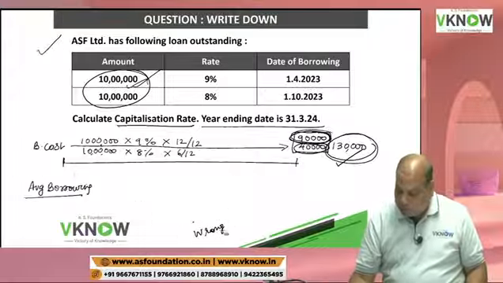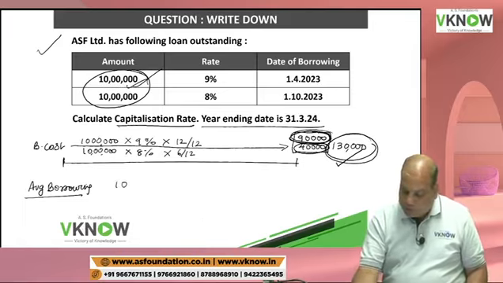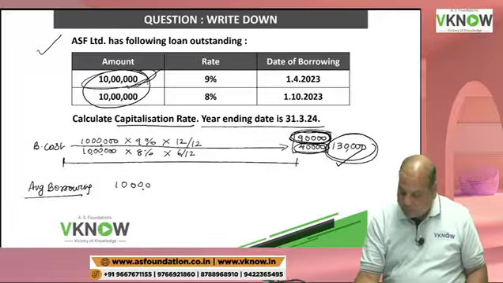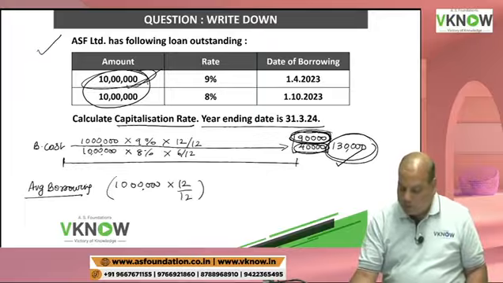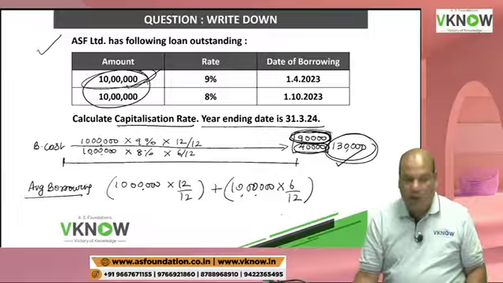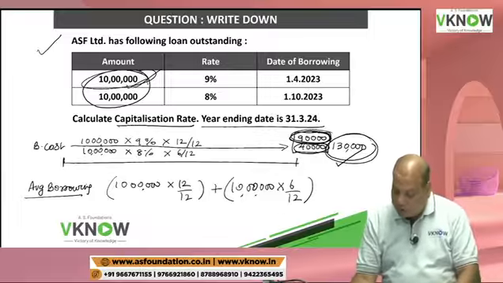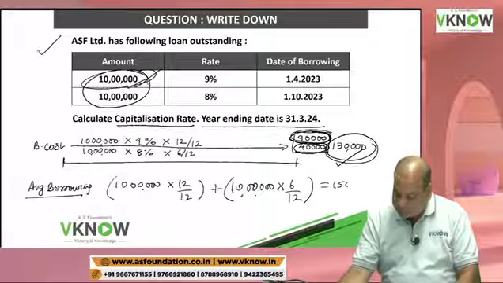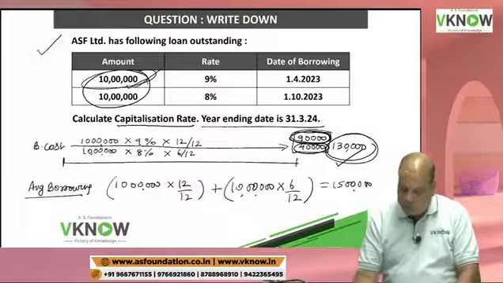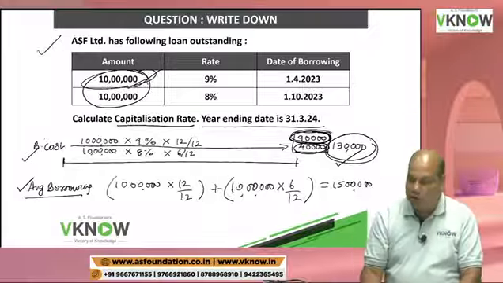So my average borrowing will be: this first 10 lakh was outstanding for 12 months, but the second 10 lakh was outstanding for 6 months. So I'll multiply by 6 by 12, and this comes to 10 lakh plus 5 lakh, 15 lakh. This is called average borrowing.